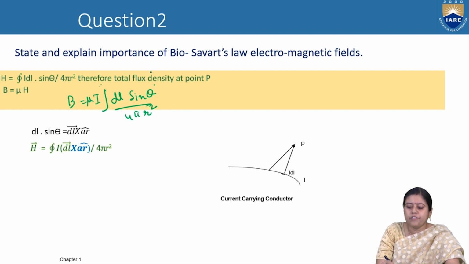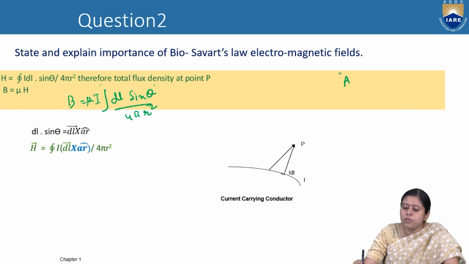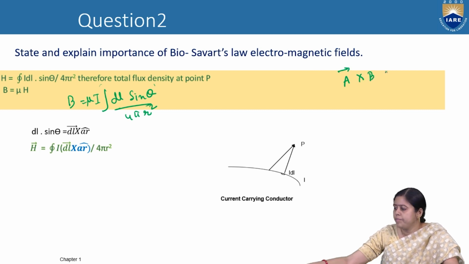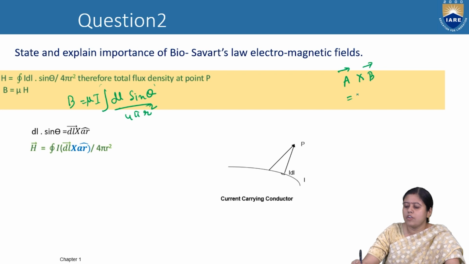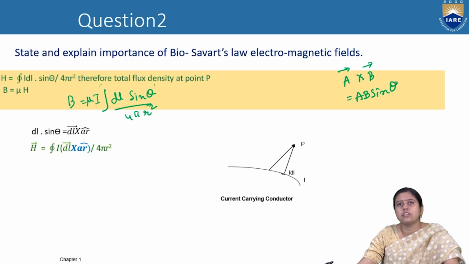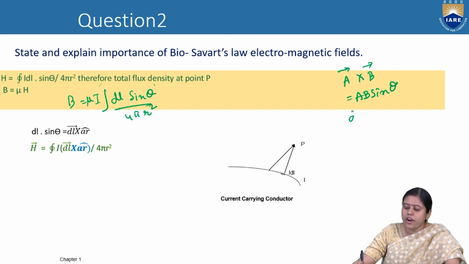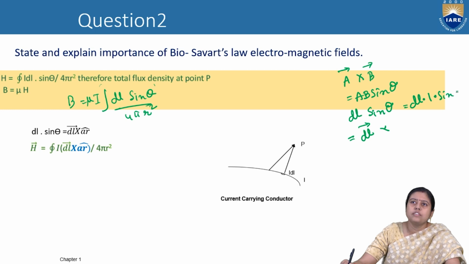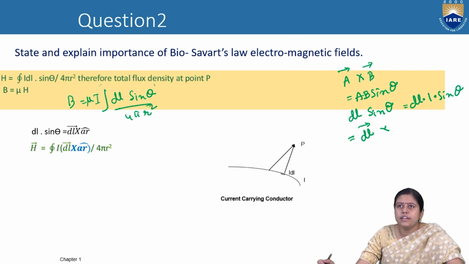Now, what is the meaning of dl sine theta? We know that A cross B is equal to AB sine theta. So here we got dl sine theta, and we can write it as dl into 1 into sine theta. dl into 1 is the unit vector, 1 is nothing but the unit vector.